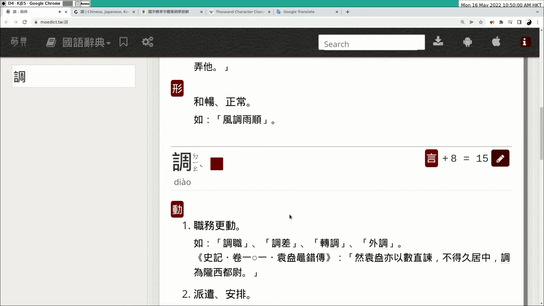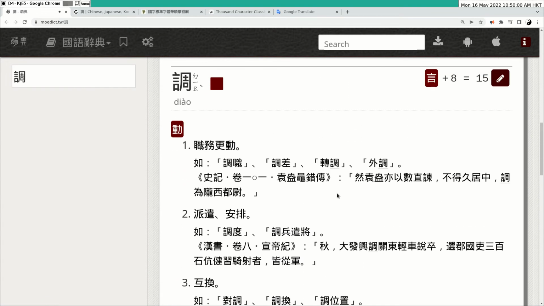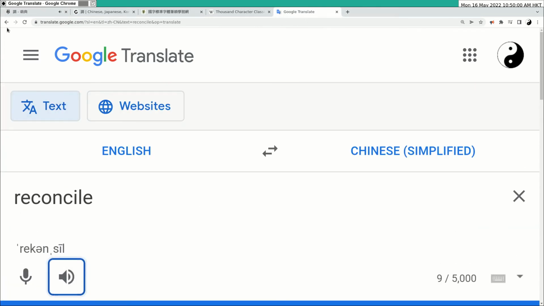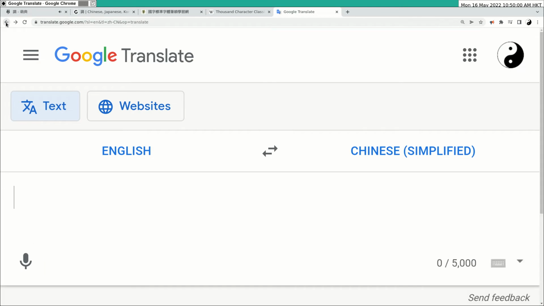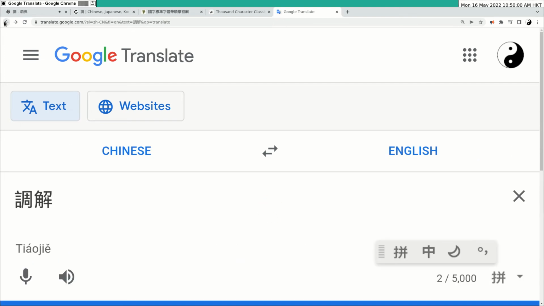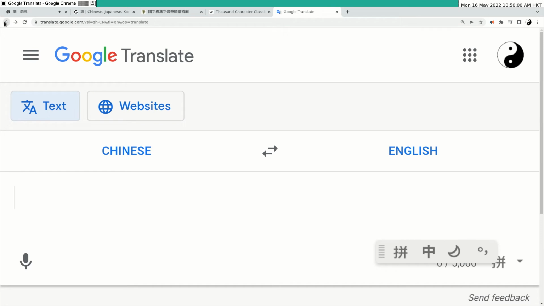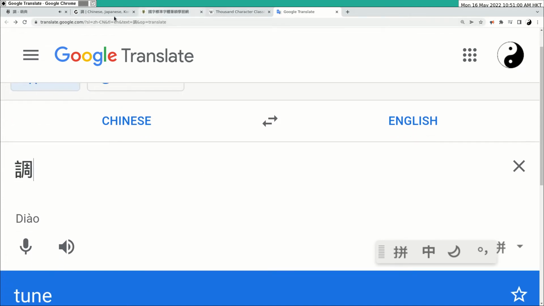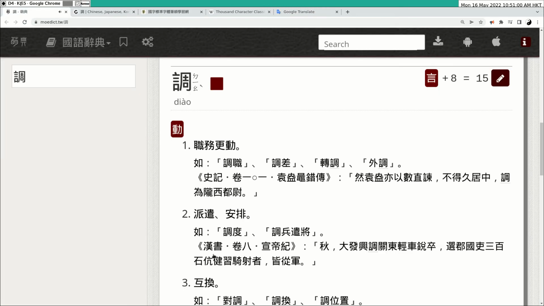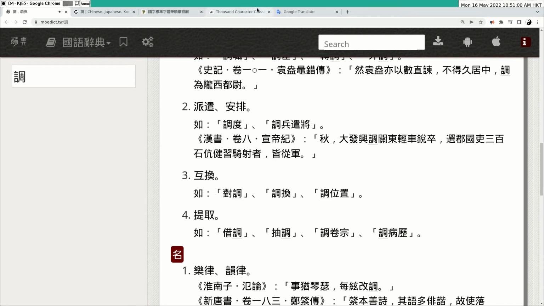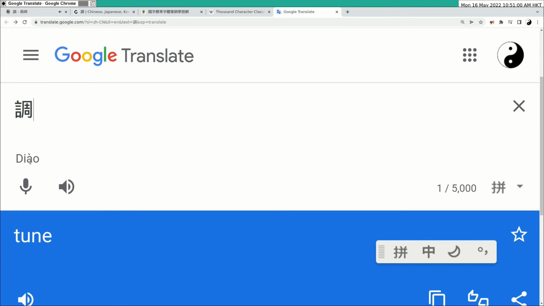调 is mostly a verb. 不十五画二调的要调一职务更动，例如调职、调差、外调。二派遣、安排，例如调度、调兵遣将。三互换，例如对调、调换、调位置。四 it speaks so long. 例如借调、调卷宗。 Anyway, how can I stop it at the moment? 五 what it means in Google Translate, pronounced as 调, is also correct.